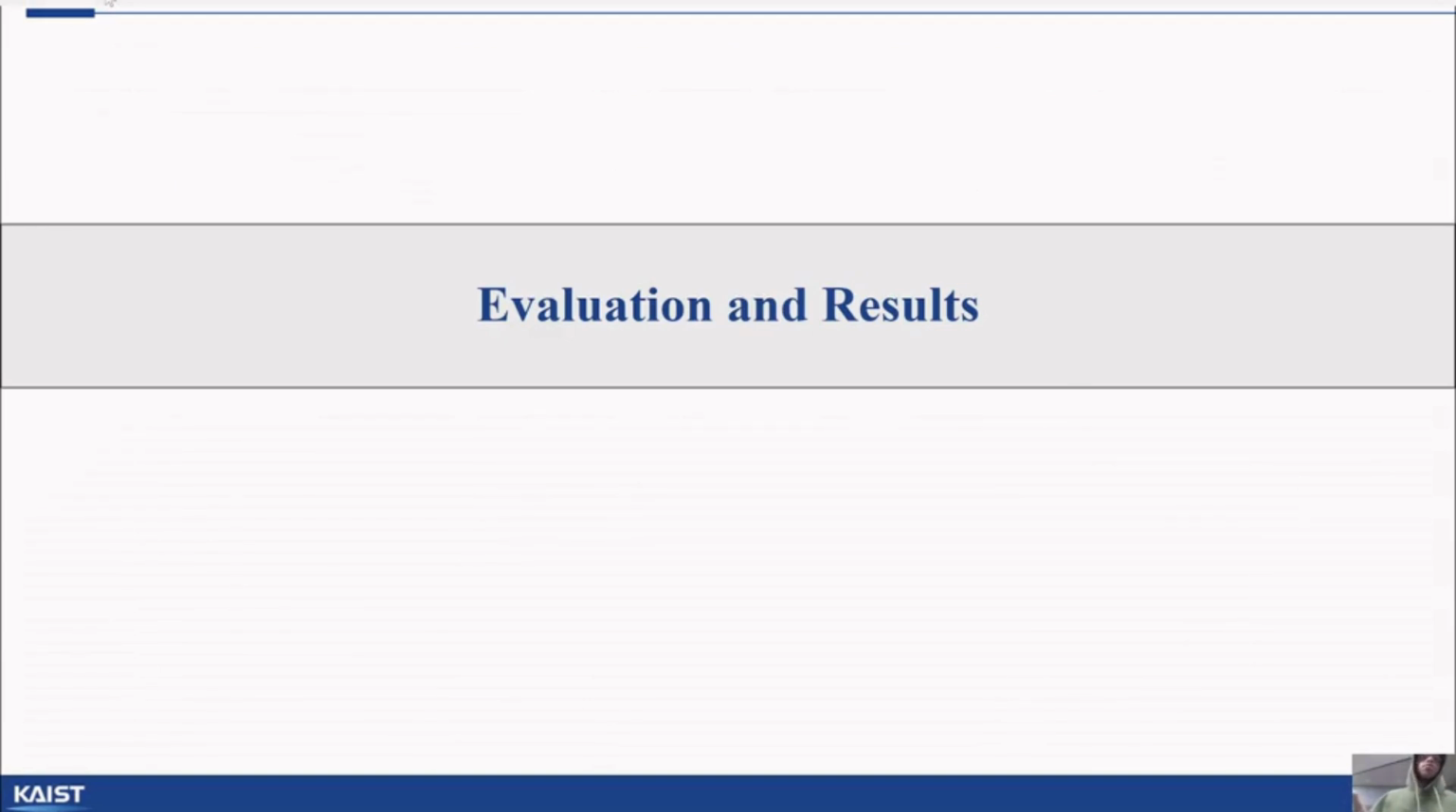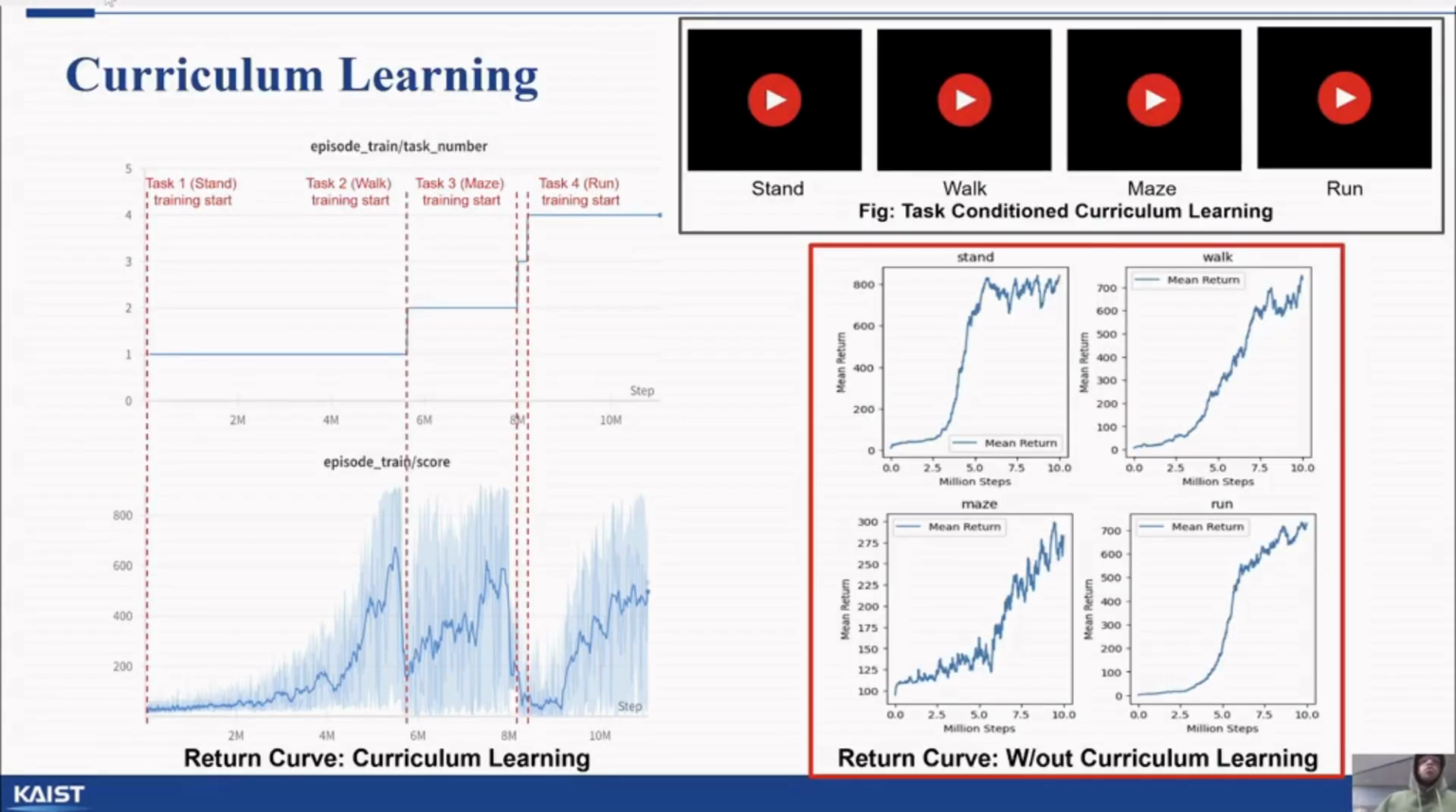Here's the evaluation and results. In the bottom right plot, we show the return curve for each task without curriculum learning. Notably, each task requires at least 6 to 7 million steps to achieve a reasonably high return.